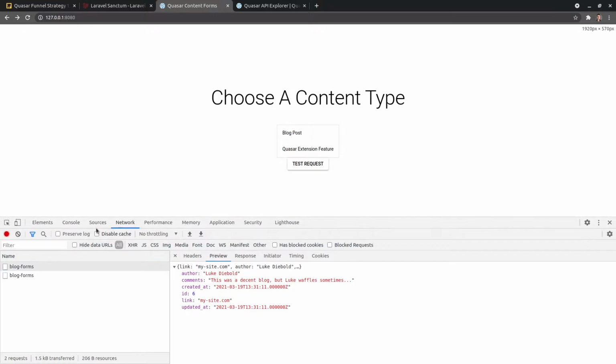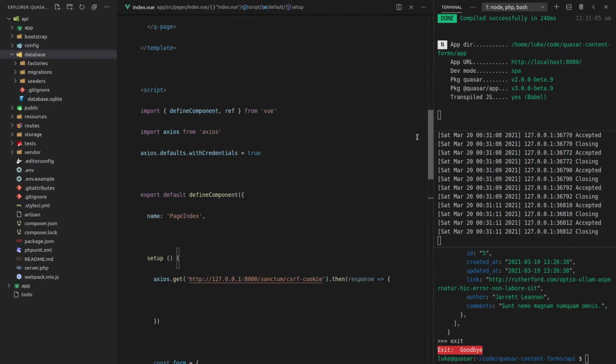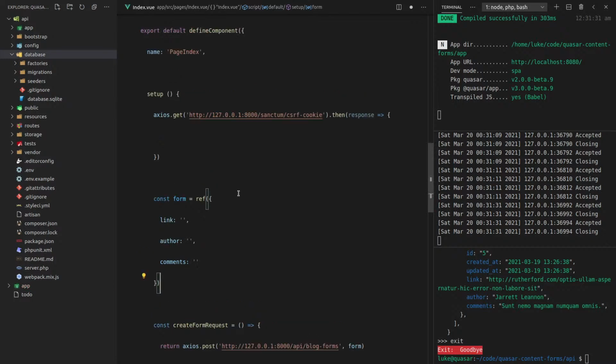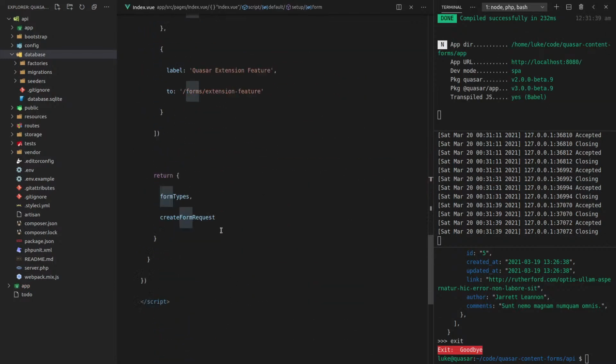And you know what? Just to finish things off, let's quickly check if we can make a form. So how about this? Rather than saying form and then adding all of those fields there, we'll make them all nothing by default like this. Okay. And this is going to equal a reference to that. And I'm going to have to import ref. Oh, we've already got it. And now I can just come over here and make that available.